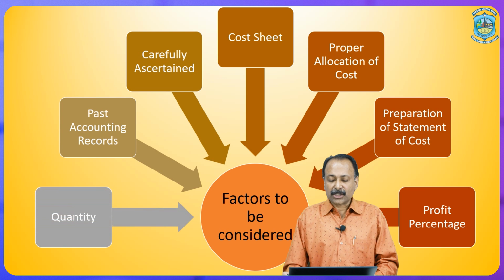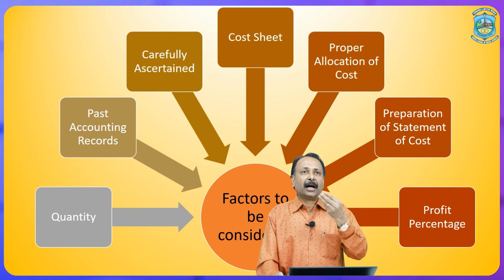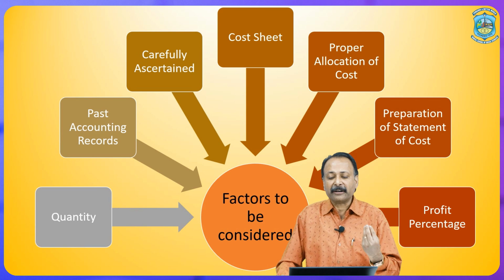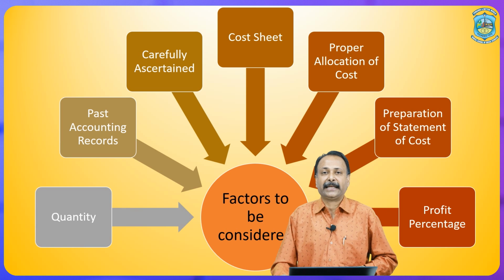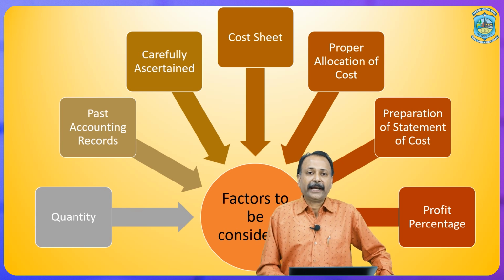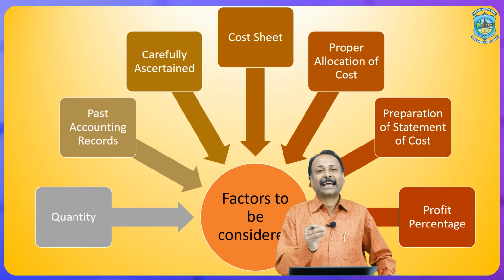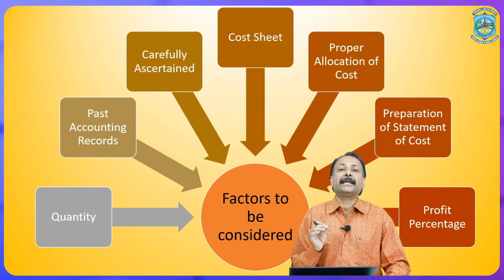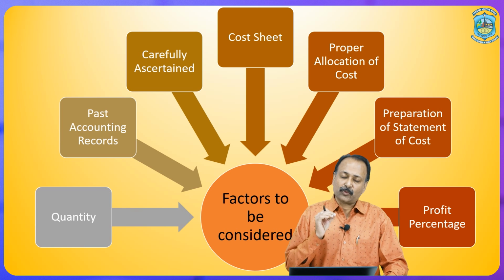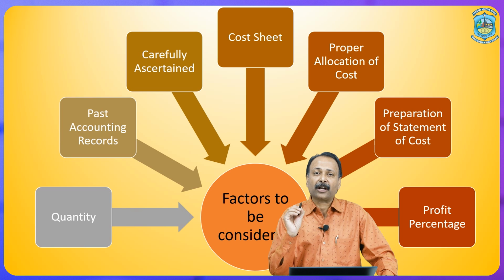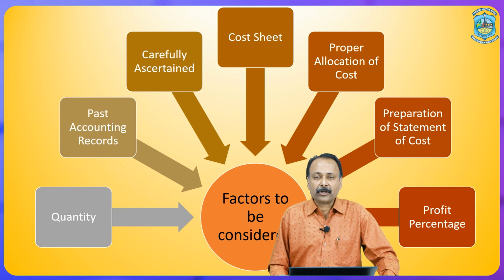Now, what are the important factors to be considered when we are going to fix or calculate the tender price? Number one, quantity. Quantity plays a vital role in the calculation of tender price. So, we calculate exactly on the basis of the actual output to be produced. That is why it is very important to calculate the tender price on the basis of a specific, particular quantity.